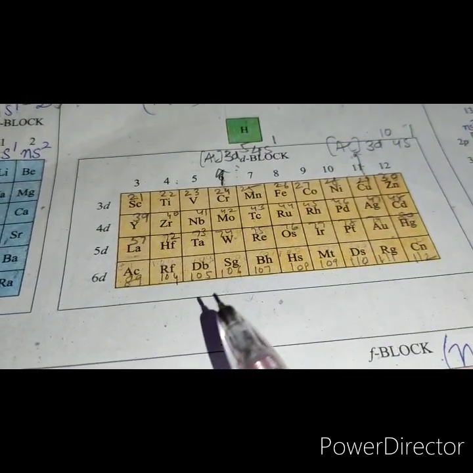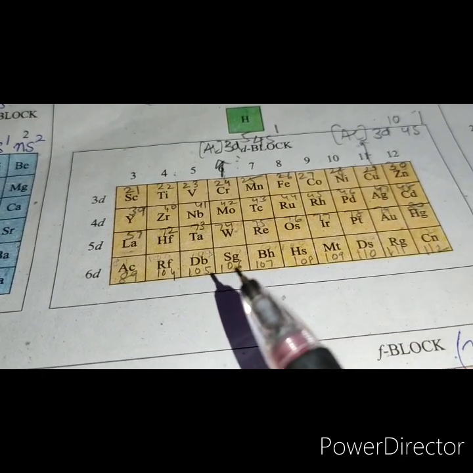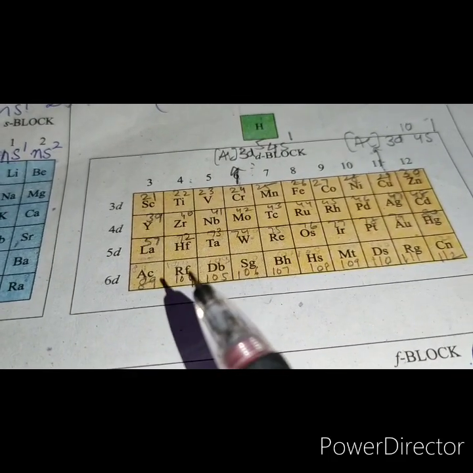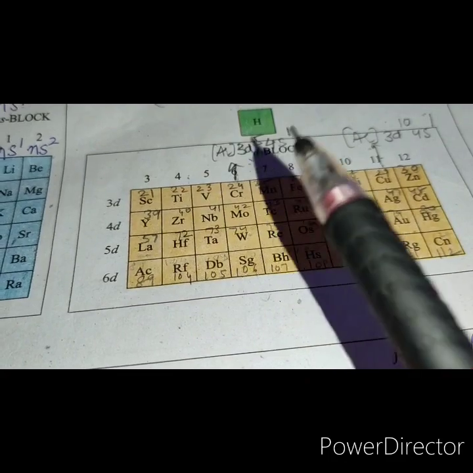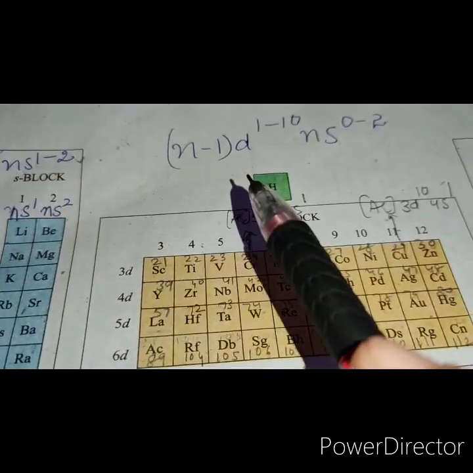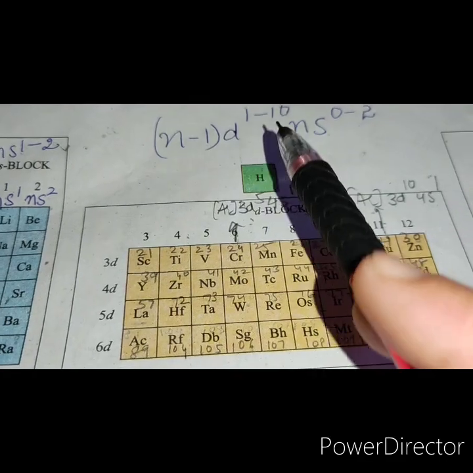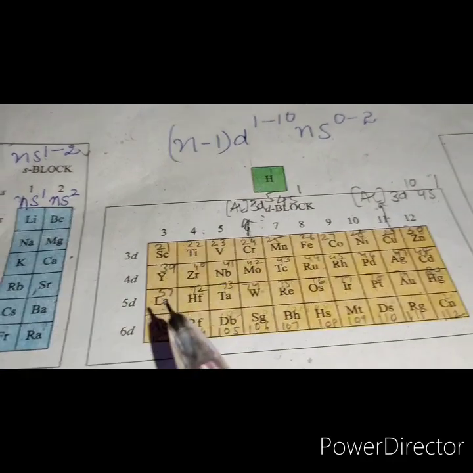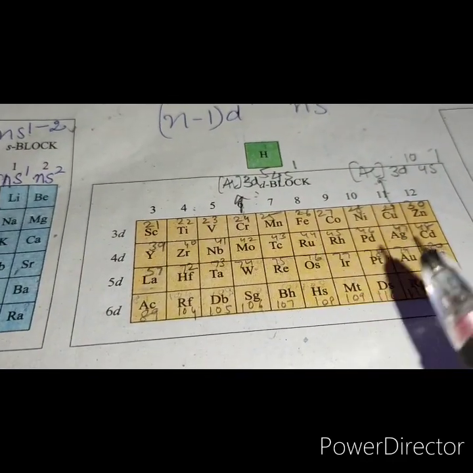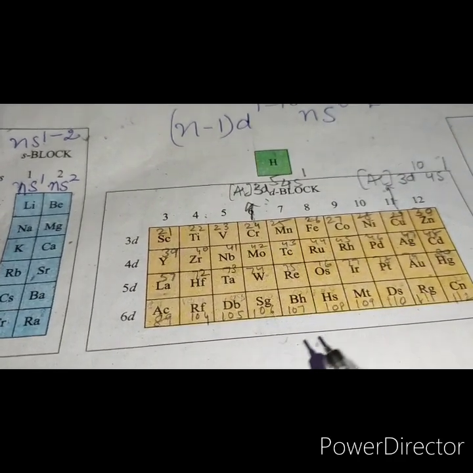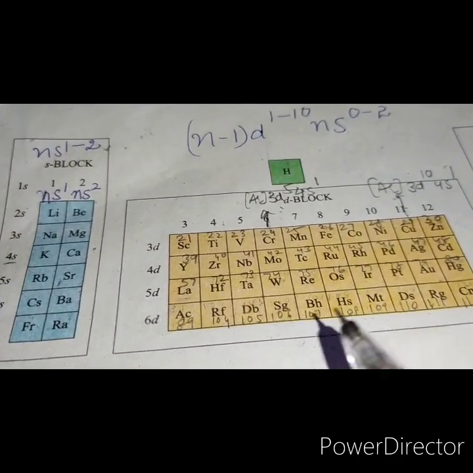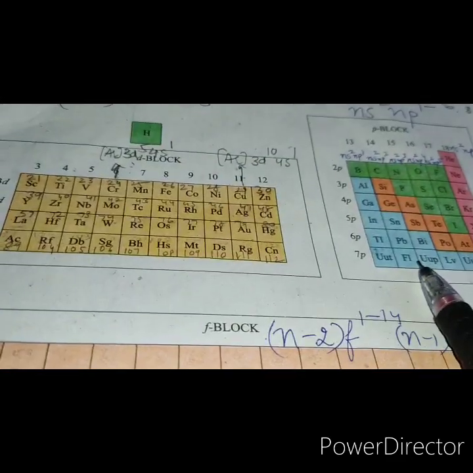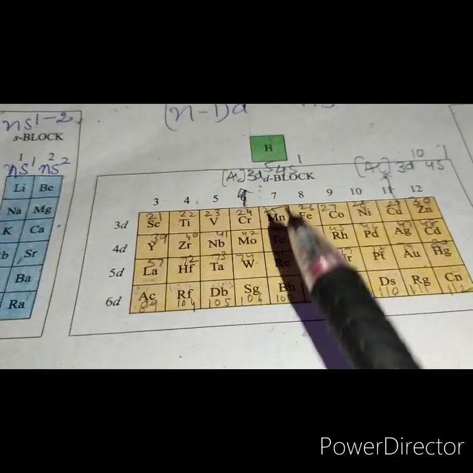In these elements, the outermost shell contains 1 or 2 electrons in their s orbital, but the last electron enters the last but one d subshell. So the general electronic configuration is (n-1)d 1 to 10, ns 0 to 2. Thus, the d orbitals are progressively filled in the elements of this block. They are called transition elements because the properties of these elements are midway between those of the S block and the P block elements. There are 4 transition series.